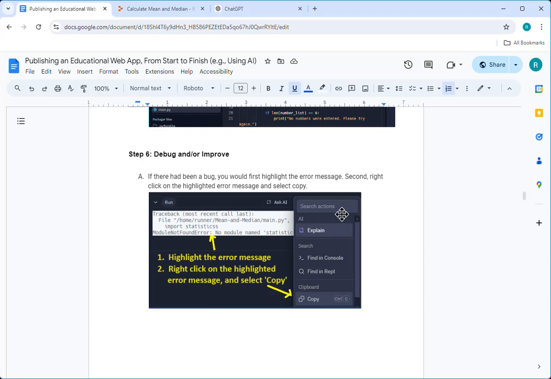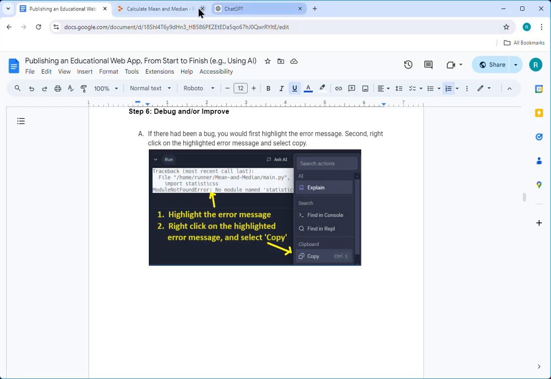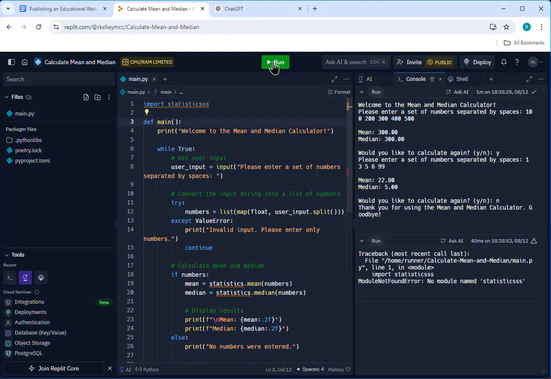And it ran really well. But sometimes you might go to run the program and you get a bug. So let's see what that might be. It says import statistics. I'm just going to create a bug, and I'm going to add in some additional S's here. There's no such thing as statistics with lots of S's. And if I say run, it gives me this error here.